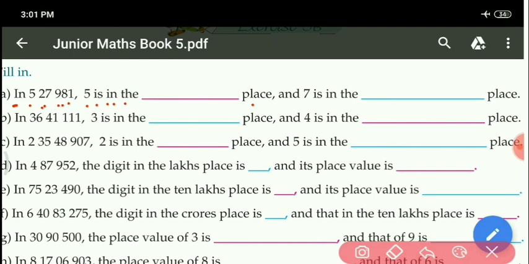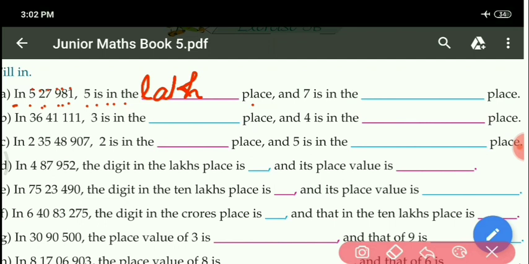Here it is asking what place 5 is in. You can count the place. Look at the place of 5 in this number. Ones, tens, hundreds, thousands, ten thousands and lakh. So 5 is given in lakh place. So write here lakh.